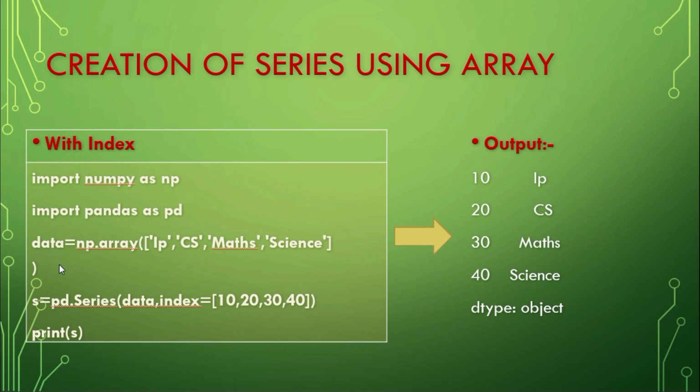Okay, and the next one, data is equal to np dot array. This is the same statement as we have written in the previous one also. See, the change is s is equal to pd dot series of data comma index. So here we are creating a series with index. Make sure the index passed must be of the same length.